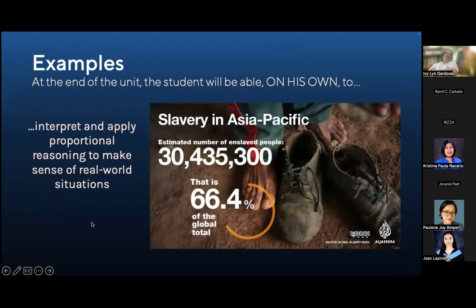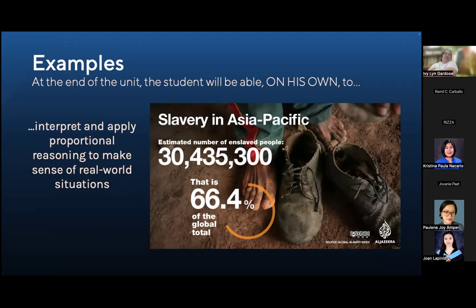Another version of that action goal for ratio and proportion pa rin. So yung isang teacher, baka gusto niyang make sense of real world situations, ang wording niya. And here is another set of data. It's about slavery in Asia Pacific. And you can ask the children, 30 million enslaved people today.